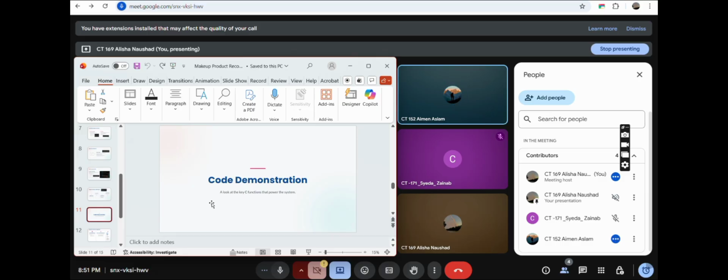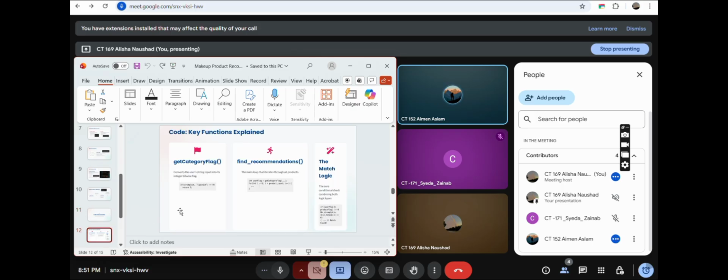Assalamu alaikum. Now I will explain the code demonstrations and its results. Let's see how all this technical work comes together. At the heart of our code are three key functions. Number one is get category flag. This takes the user's simple string input like lipstick and translates it instantly into its unique integer bitwise flag. For lipstick, it's 2.